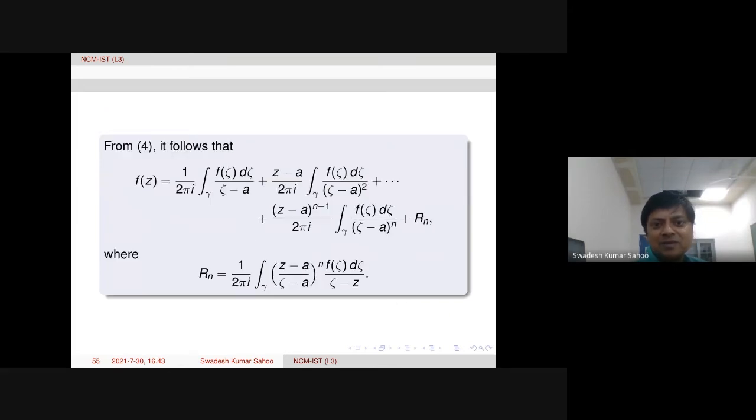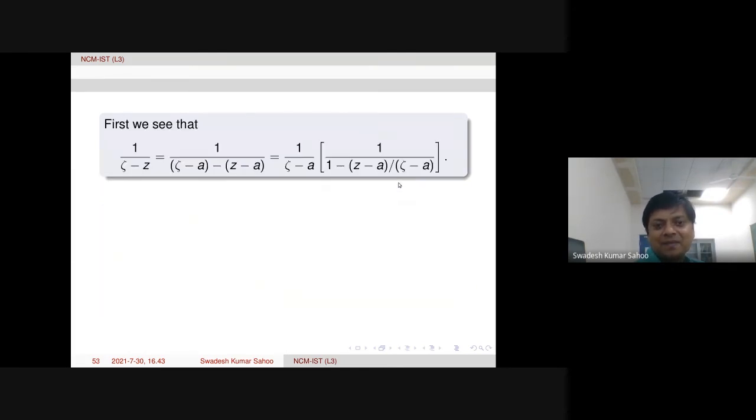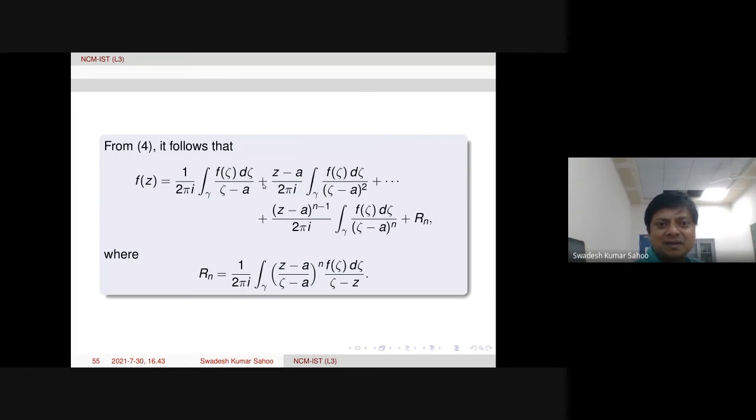Now from this formula, we put those expressions in Cauchy's integral formula and take integration term by term over gamma. Let's see. The first factor is f of zeta d zeta over zeta minus A. Then the second factor, Z minus A, comes out, and 1 over zeta minus A whole square is there.